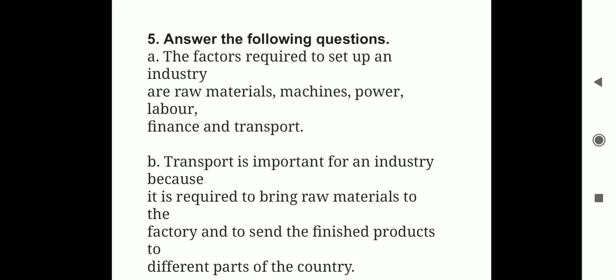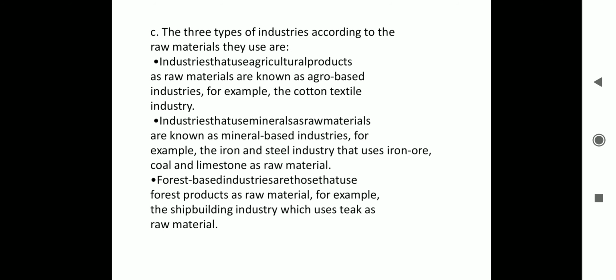Question number 3. Name the 3 types of industries according to the raw materials they use. See, look at the difference in the question. We have learned about types of industries, but here it is according to raw materials. So, keeping in mind the word raw materials, the 3 types of industries according to raw materials they use are, first one, industries that use agricultural products as raw materials are known as agro-based industries.